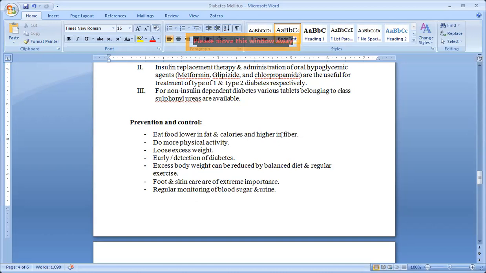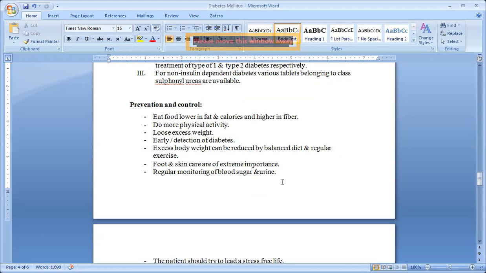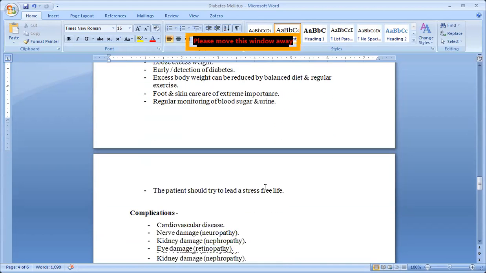Due to the tablet, the blood sugar level can go below normal, and that is very dangerous, isn't it? So keep in your mind, if your family member has diabetes, you should keep with them one sugar or otherwise chocolates, okay.